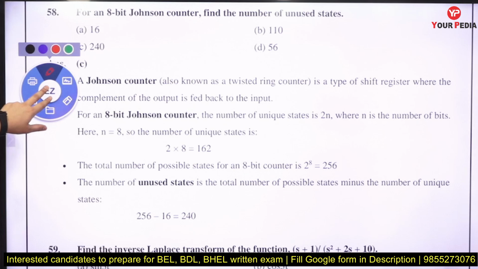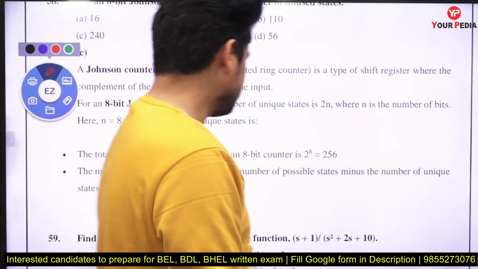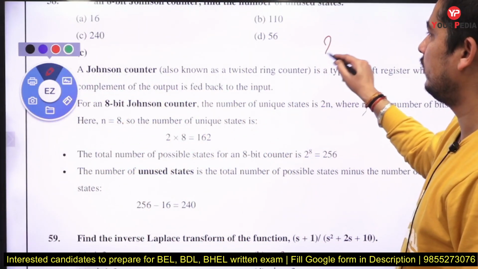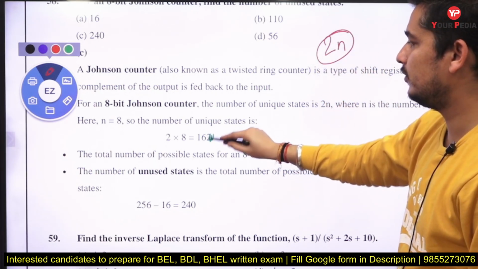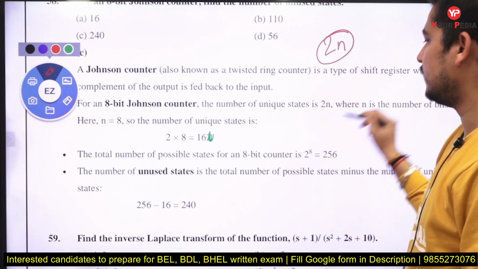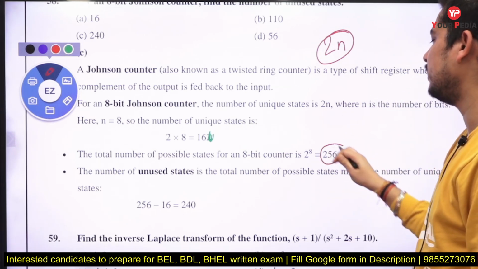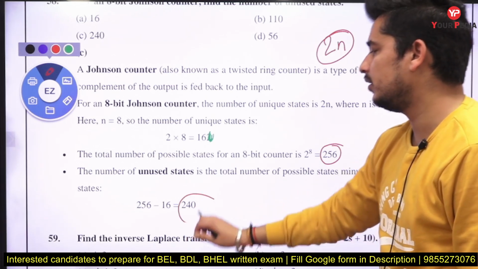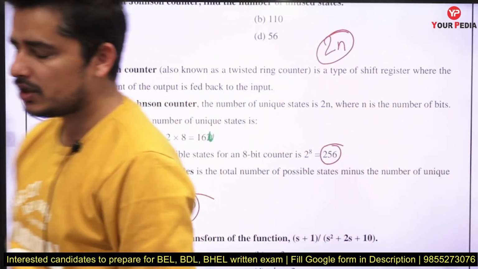For an 8-bit Johnson counter, find the number of unused states. In a Johnson counter, used states are 2n. 2n are the used states, that is 16. The total states that can be counted by an 8-bit counter is 256, so unused states are the remaining 240. So remember, if you have a Johnson counter, the used states are 2n.